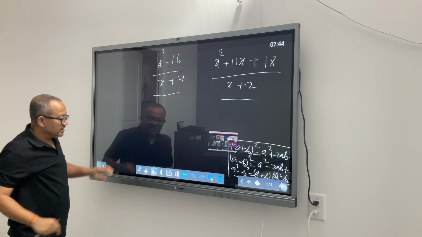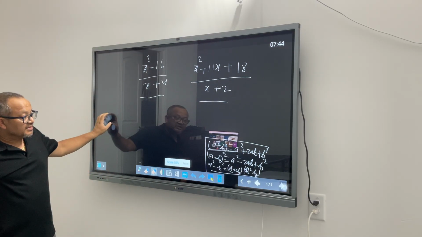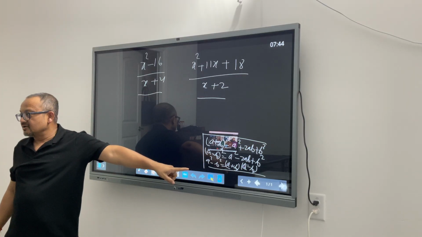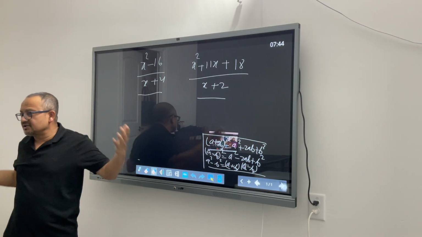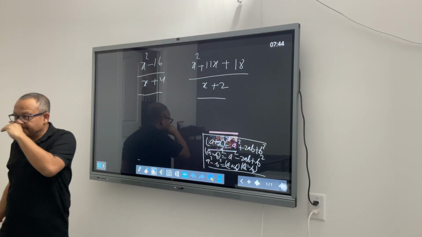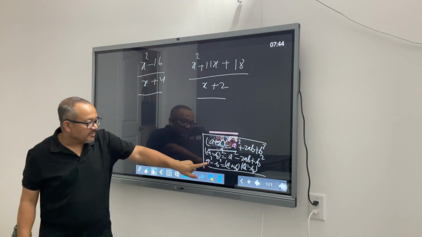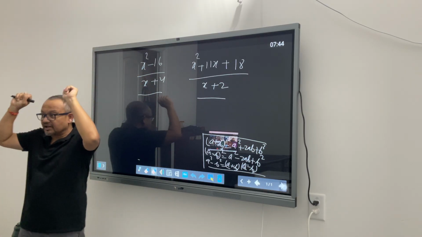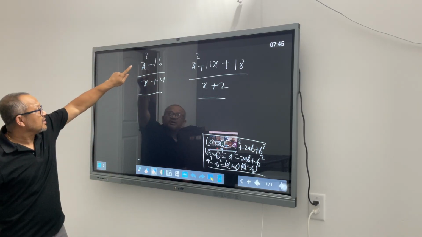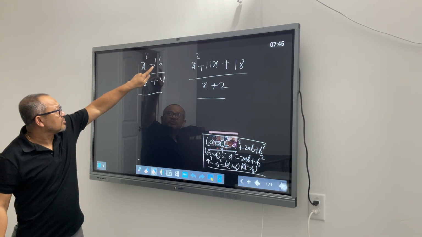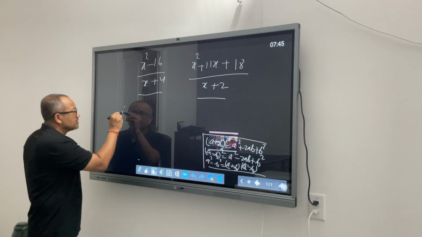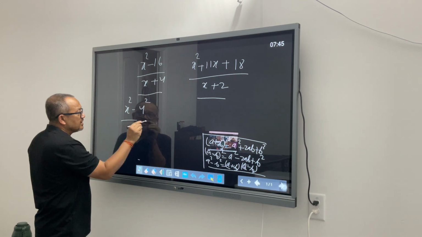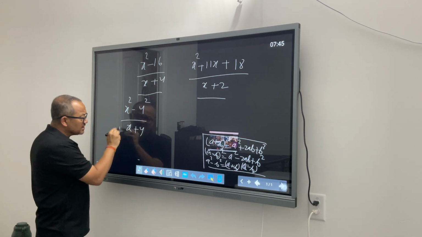Now look at this one. As I said, these are my favorite equations. Algebraic identity. This is part of life. You cannot ignore them. Okay? a square minus b square. As soon as you have something in this form, the first thing that should click in your mind is a square. 16 is a square? Yeah, 4 is square. So x square, it is x square minus 4 square. Everything after that is history.